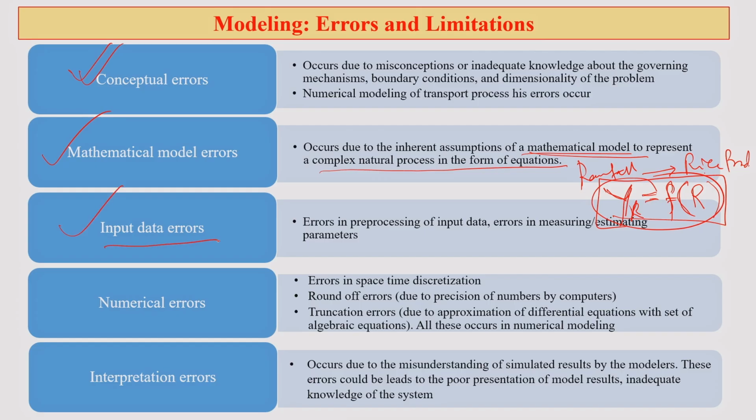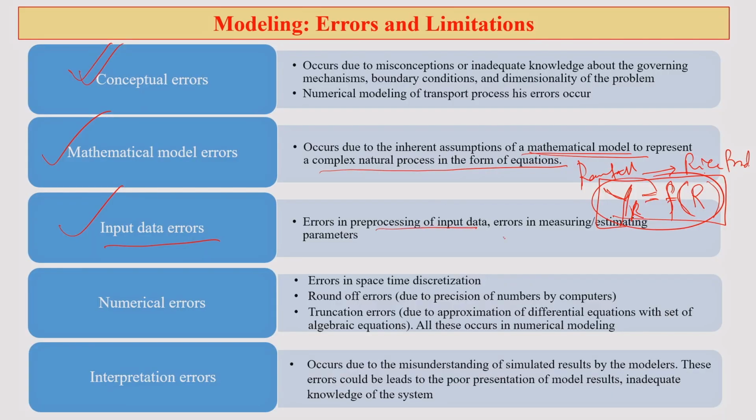Next is input data error. Very frequently this error takes place while you are inputting the data, the different parameter values, into your model. You can end up with a lot of errors while inserting them into the system: errors in processing input data, and errors in measuring or estimating the parameters in the field.